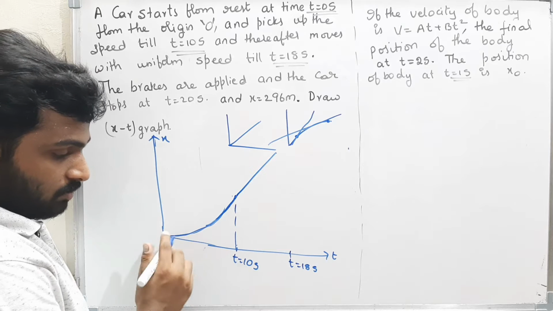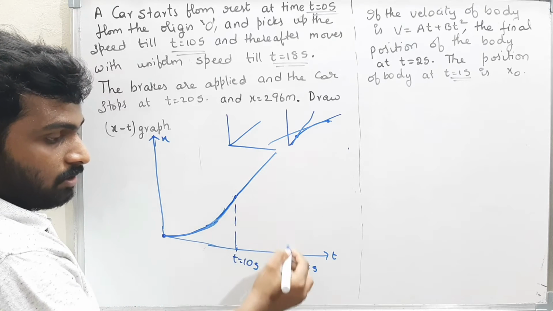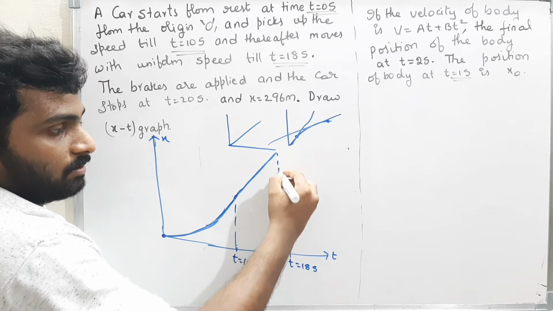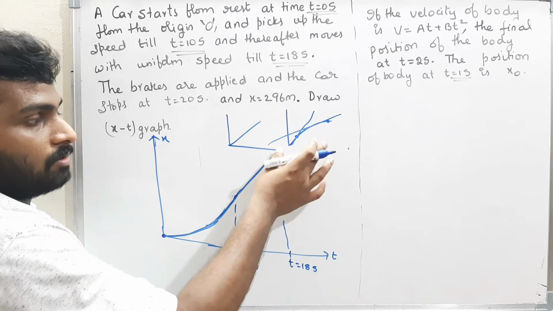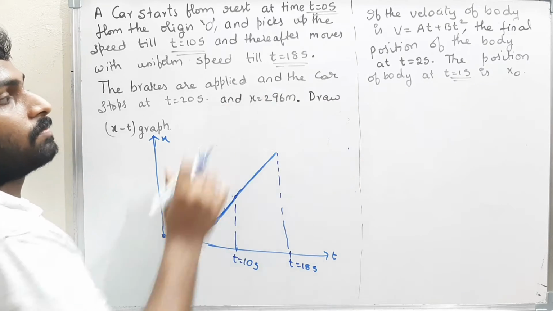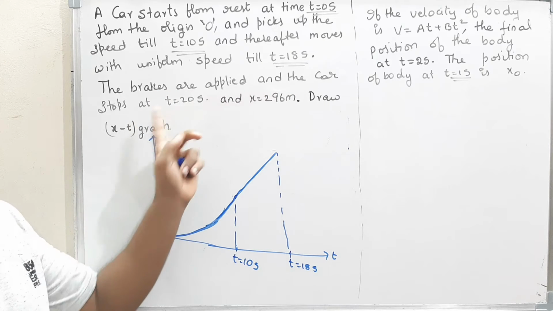From here to here, it is a small curve. See, this is a curve. And from t equal to 10 seconds to t equal to 18 seconds, this is a straight line. Okay, now well and good. Now from there, what did they tell? The brakes are applied and the car stops at time t equal to 20.